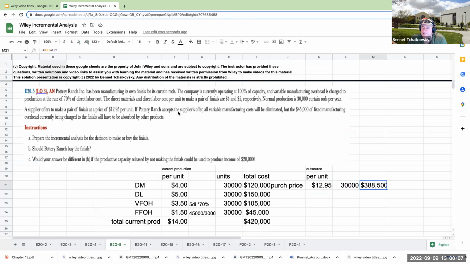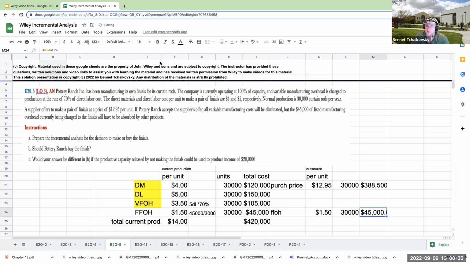But if Pottery Ranch accepts the offer, all variable costs will be eliminated, right? What's variable? Direct materials, variable. Direct labor, variable. Variable factory overhead, that's variable. But fixed factory overhead will not be. So over here, this fixed factory overhead is still, whether I produce units or not, something I'm going to have to absorb.